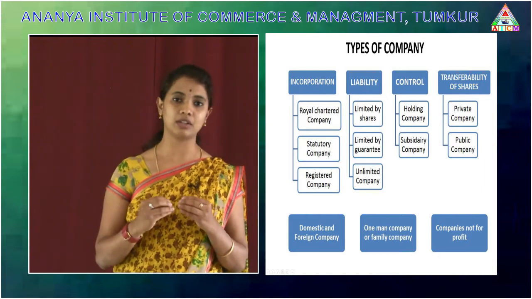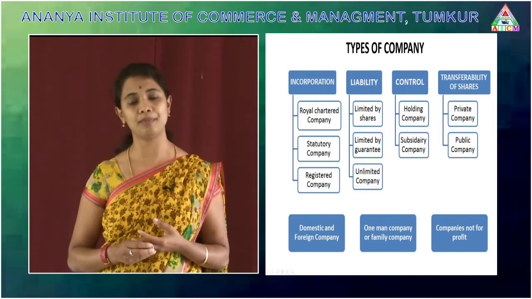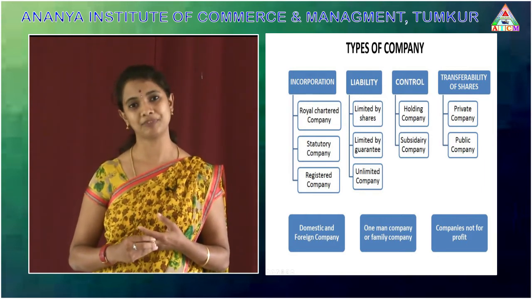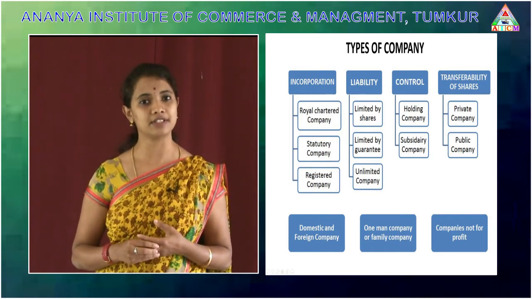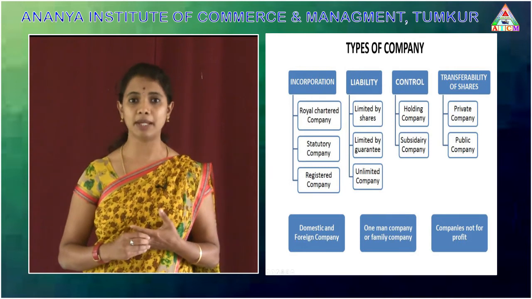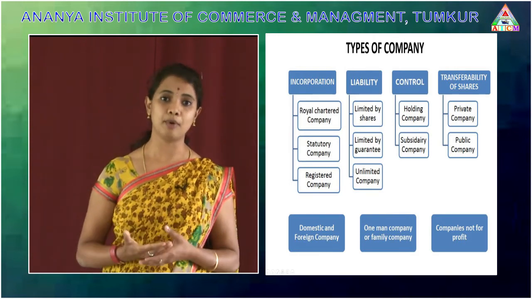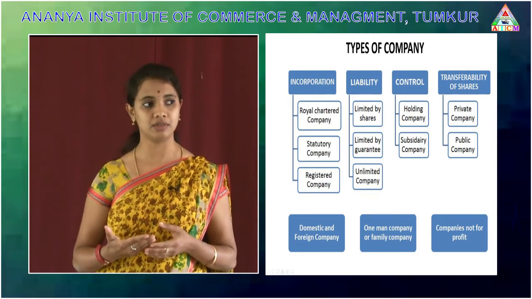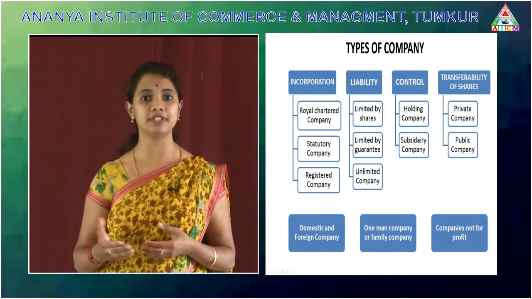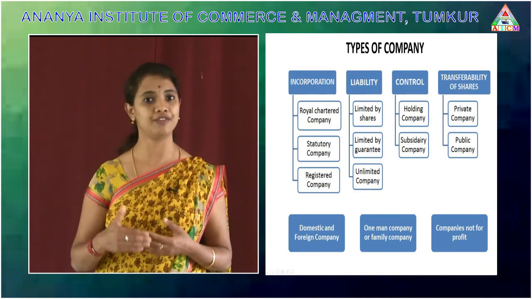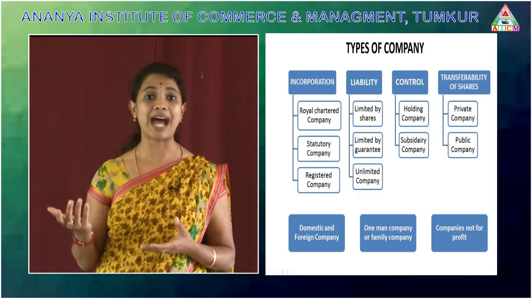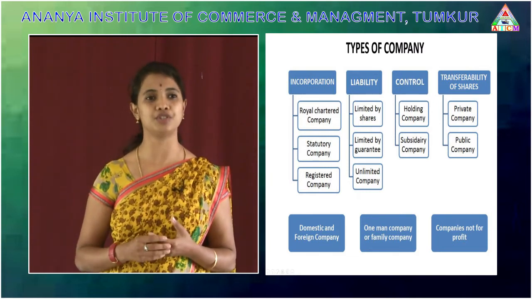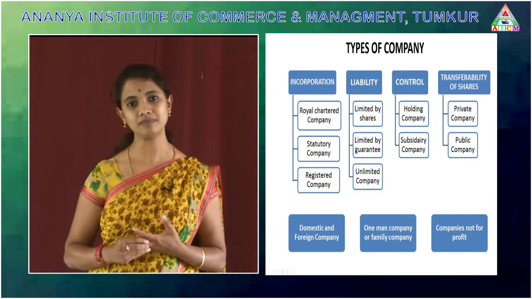The important characteristic of this OPC is the nominee. This is the special feature we can see in a one-person company. The member can appoint or nominate any person as a nominee. After his death, the nominee is going to become a member. This is the special feature of OPC.